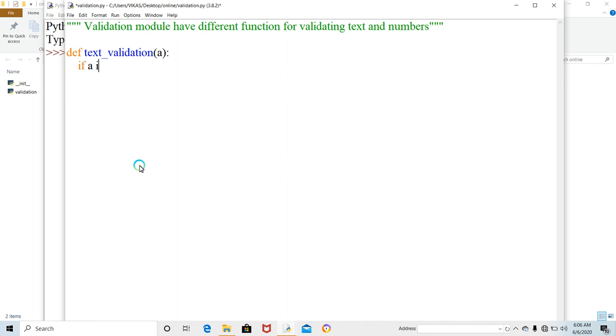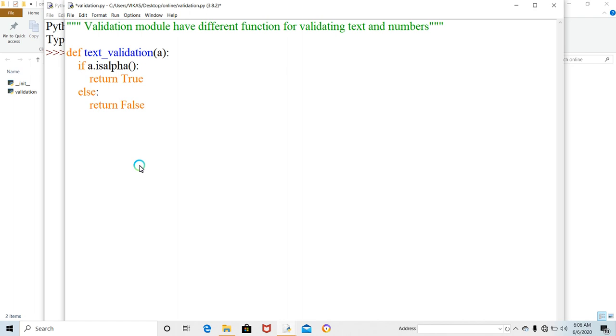If A in ABC, yeah, exactly. Like if A is alpha, condition true, then return true, else return false.